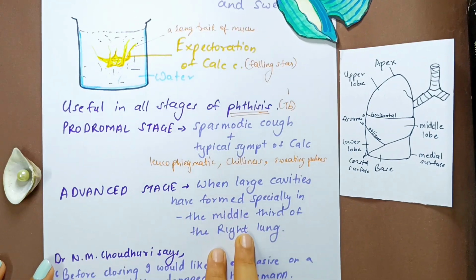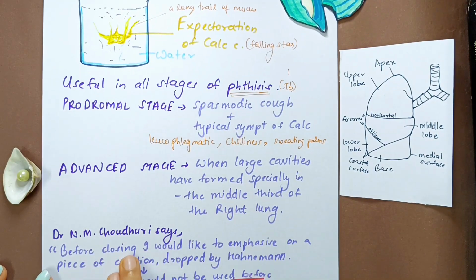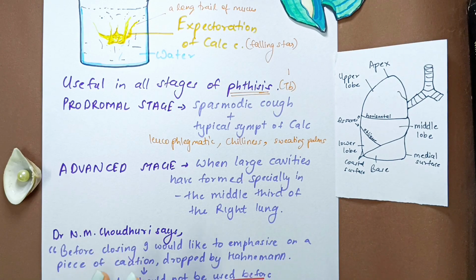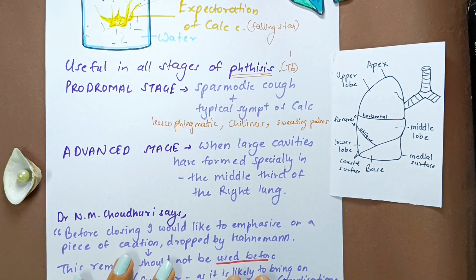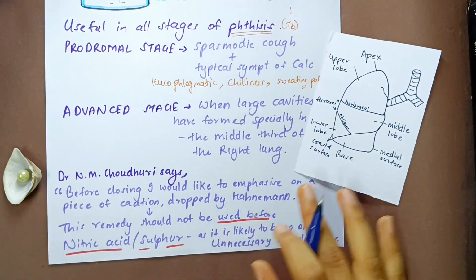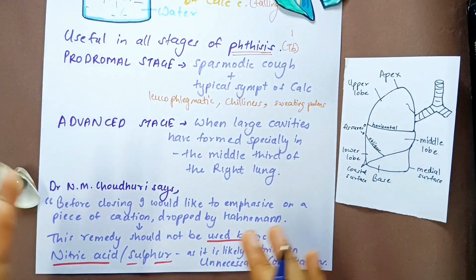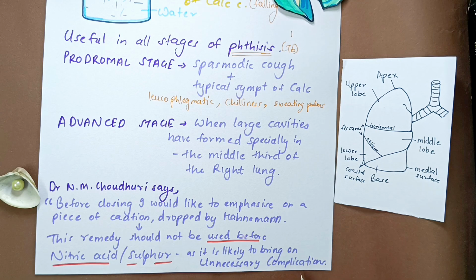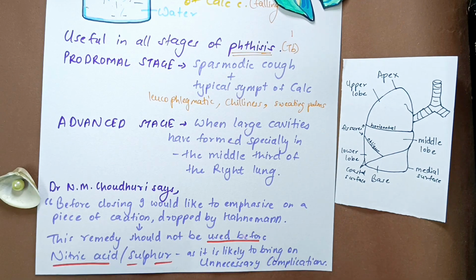Now, what does Dr. N.M. Choudhuri say? He says that before closing, I would like to emphasize a piece of caution which has been dropped by Hahnemann himself. He says that this remedy should not be used before nitric acid or sulfur, as it is likely to bring on unnecessary complications. So if you have given Calcarea carb, you should not after that give nitric acid or sulfur, because it will bring on unnecessary complications. All right.